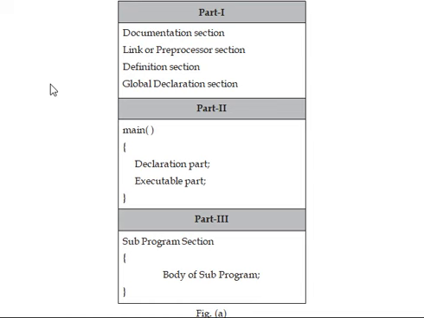In part 3, if necessary, we will write some subprogram functions or user-defined functions. In that user-defined function, again inside we will write some executable instructions. This is the structure of the C program.